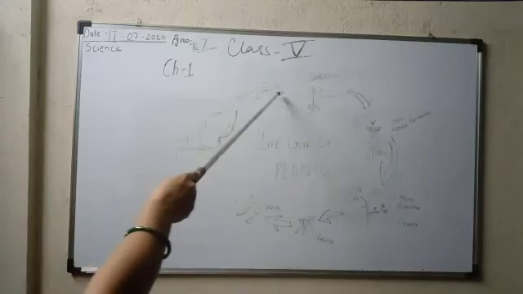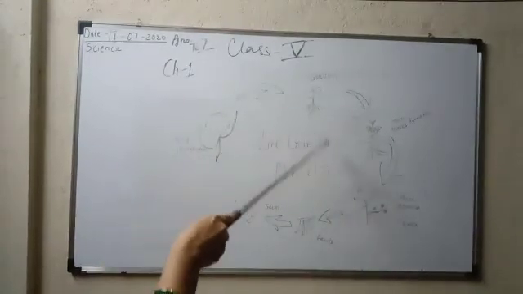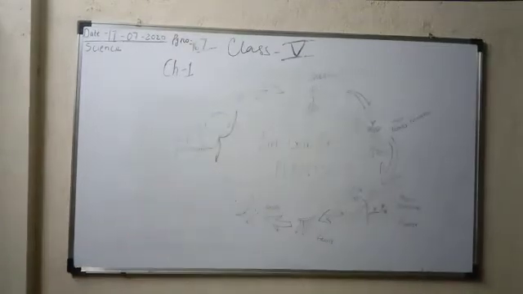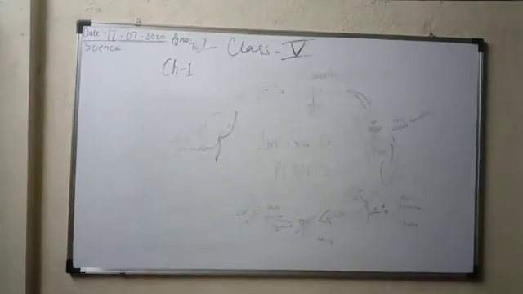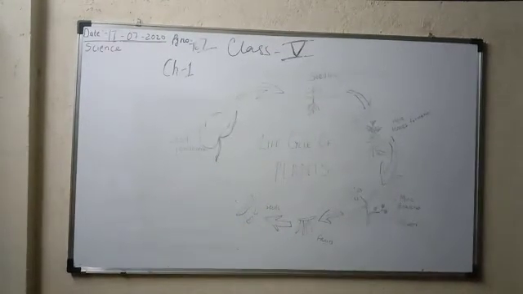After that, the second stage of the life cycle of a plant is the seedling. What is a seedling? A seedling is a very small, tiny plant that comes out after seed germination. What happens when you sow any seeds into soil? You will see in a few days a fine green structure on your soil. That is called a seedling. A seedling is the first new plant that comes out of the soil. So the seedling is the second stage of the life cycle of plants.